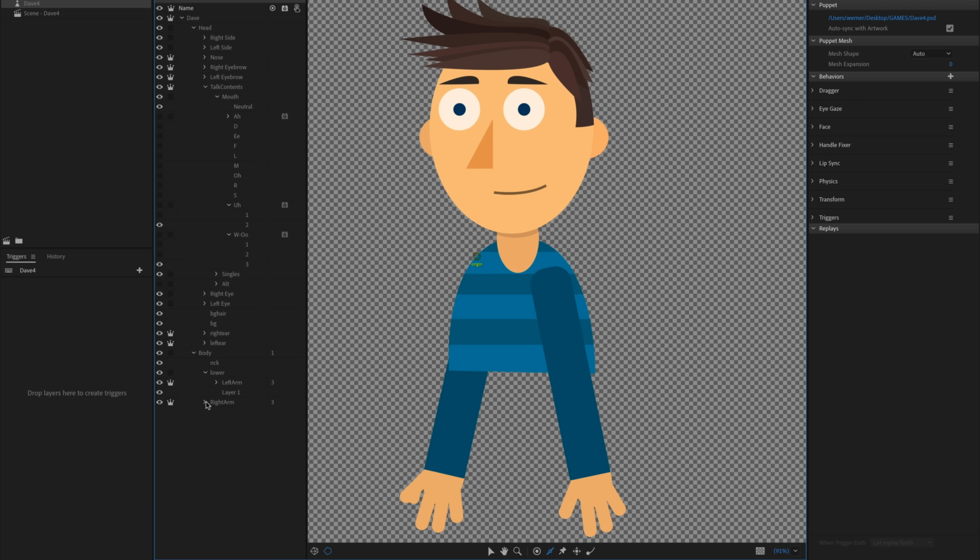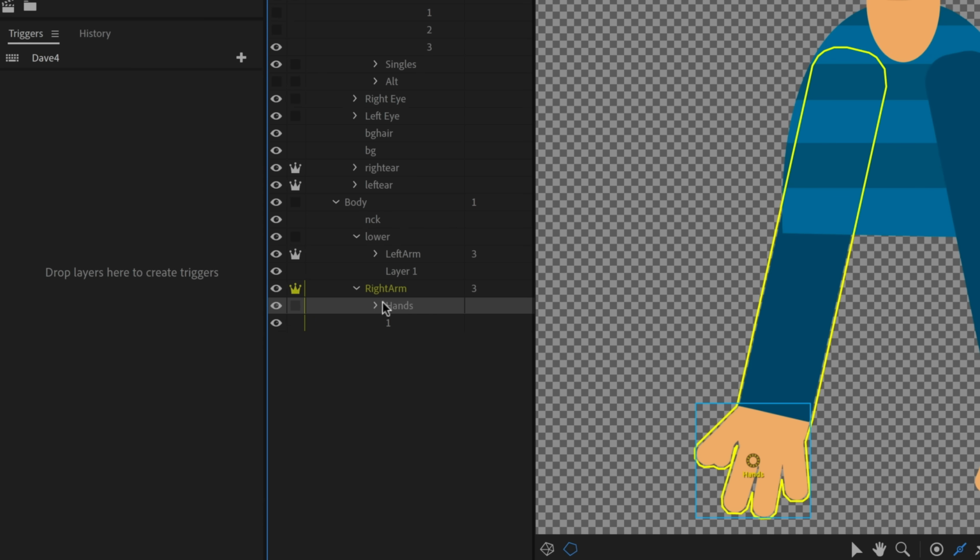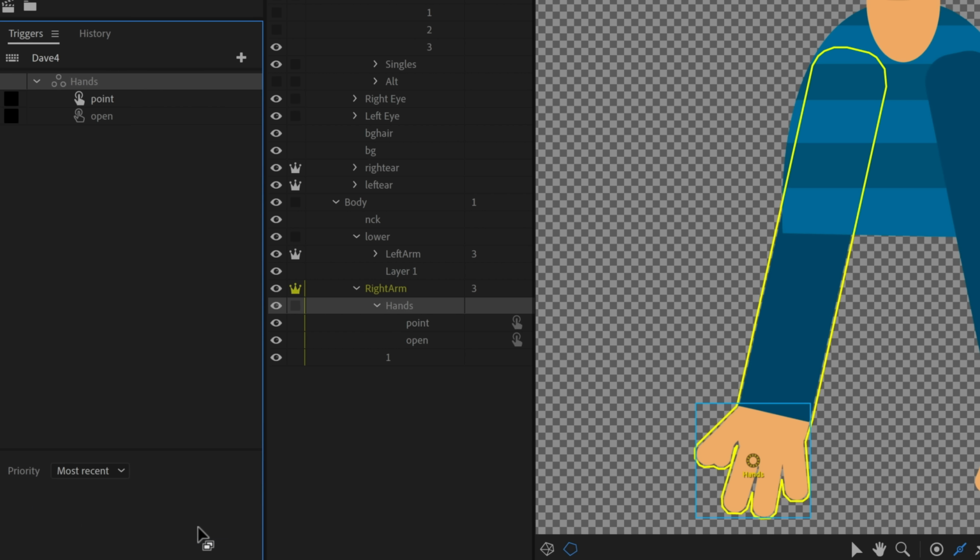Let's start with the hand swap set. So I've got my 2 hands in here, point and open. I'm just going to drag my group over into my triggers panel over here, and I see create trigger or create swap set. I want this to be a swap set. And what I mean by swap set is I only want one of these to show up at a time. So I'm just going to let go, and that's going to create my swap set. And that's all there is to it.